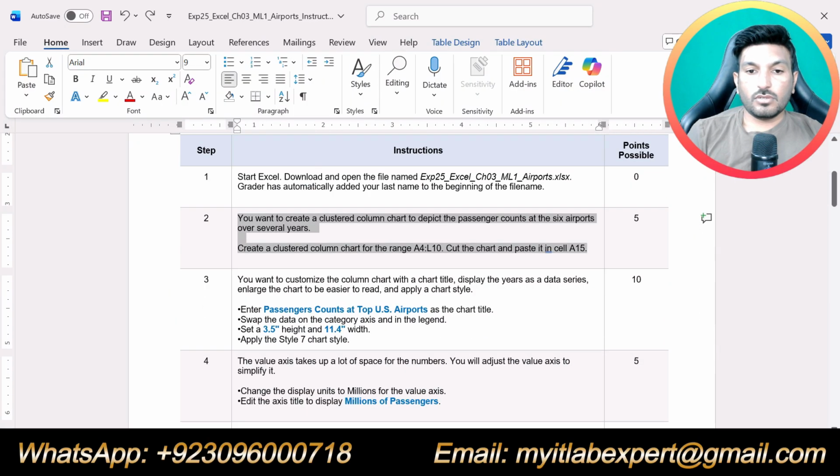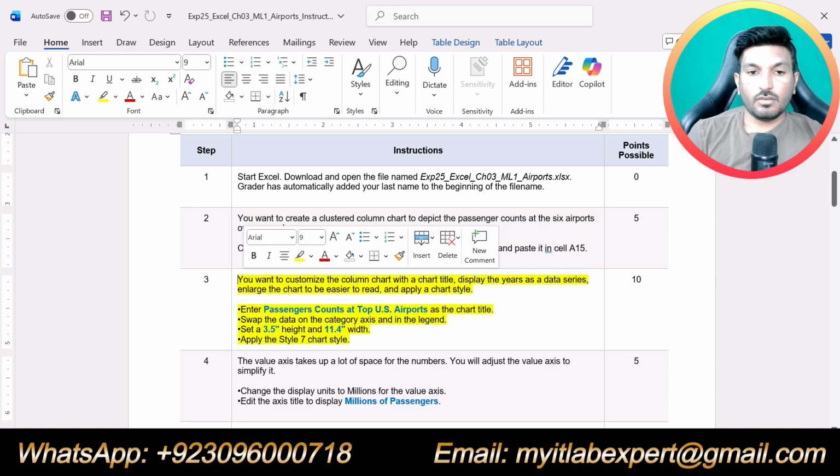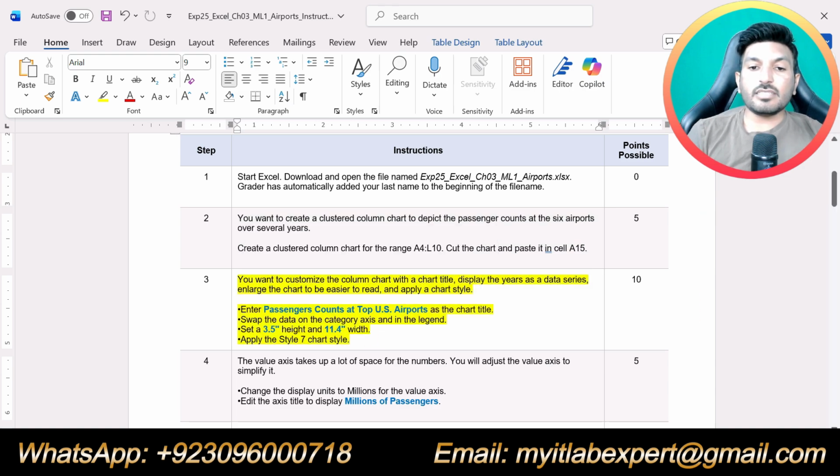Now let's do step number 3. You want to customize the column chart with the chart title. Display the years as data series. Enlarge the chart to be easier to read and apply a chart style.